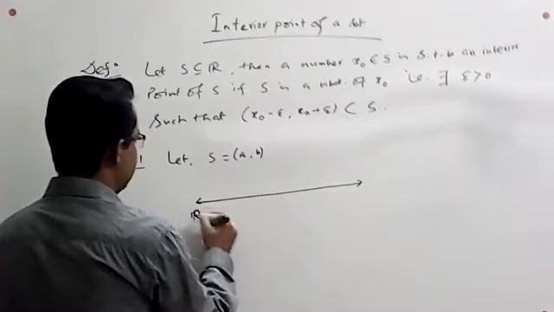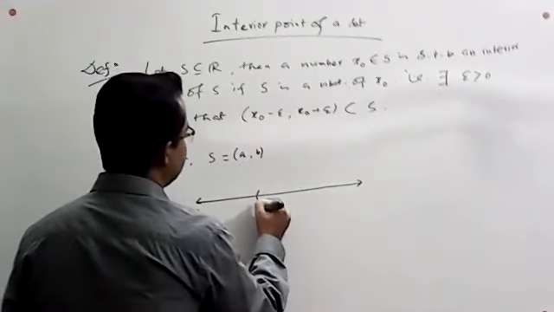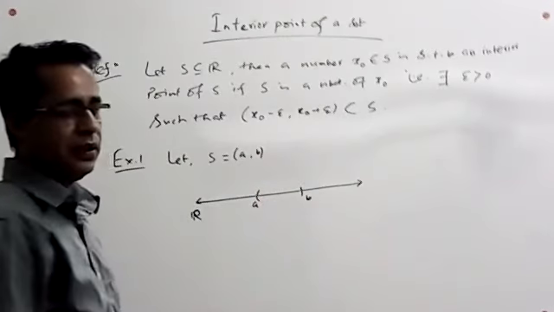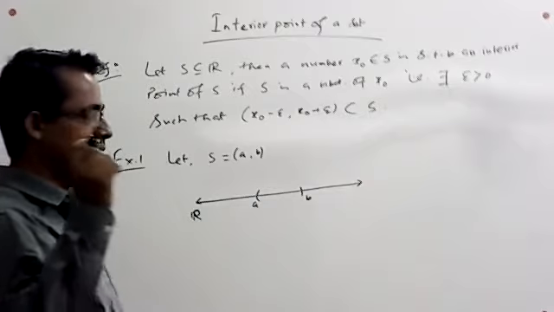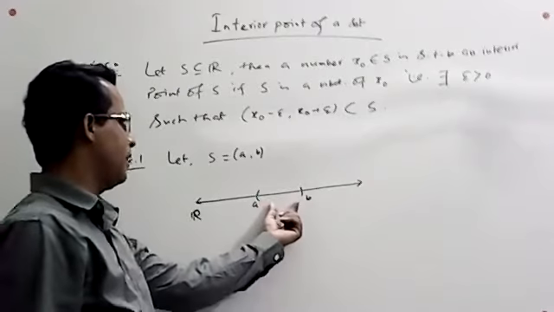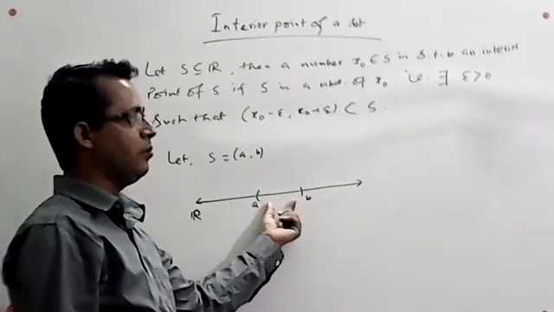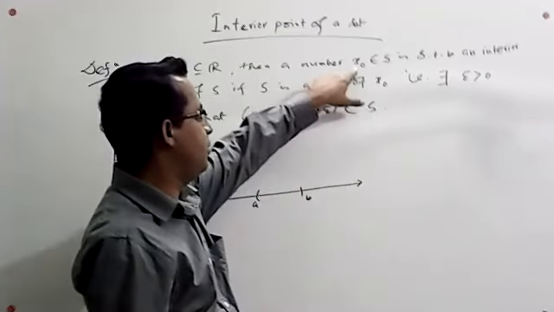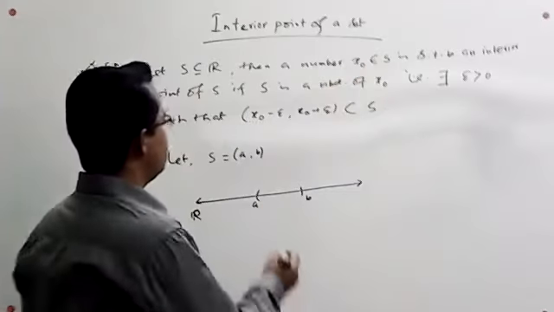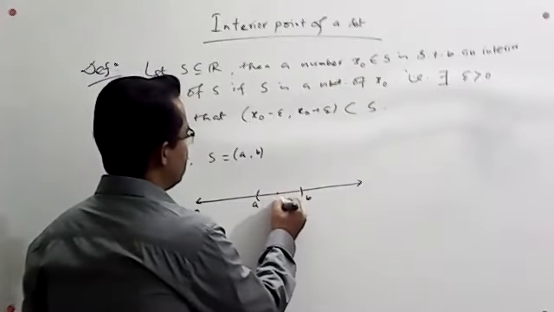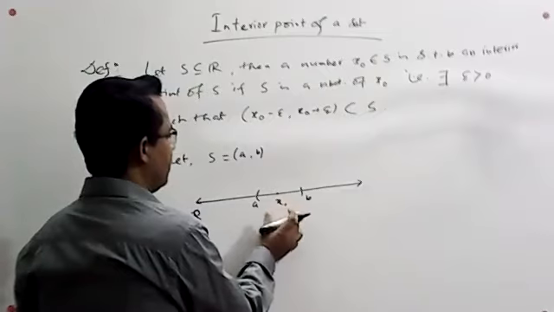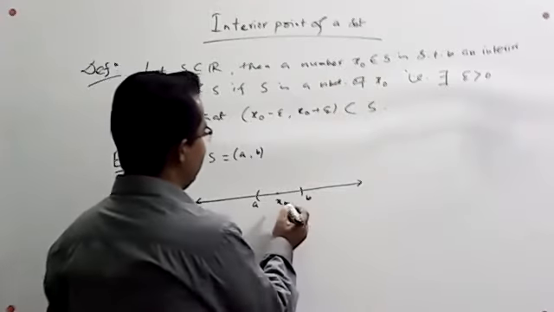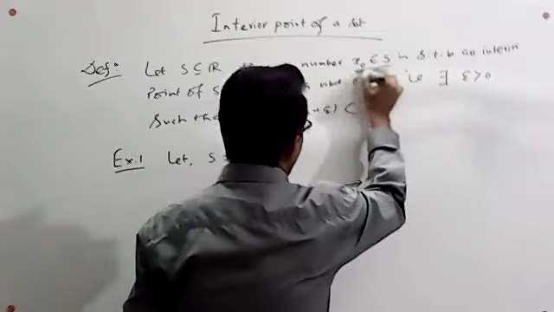On this real line, the interval is situated between point A and point B. Now we take a point from this set. By the definition of an interior point, this point must belong to S. Suppose it is denoted by x naught, an arbitrary point of this open interval. So the first condition is satisfied: x naught belongs to S.